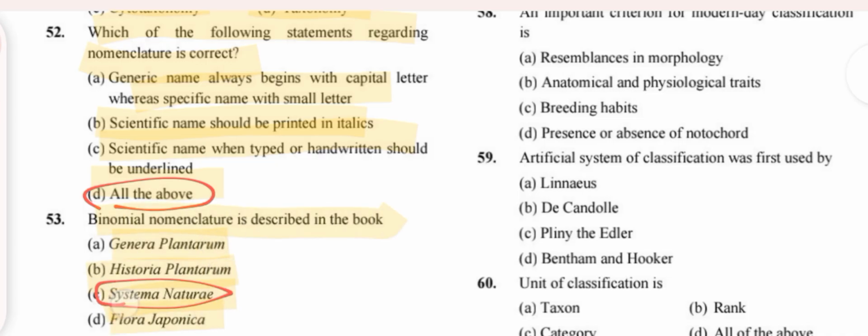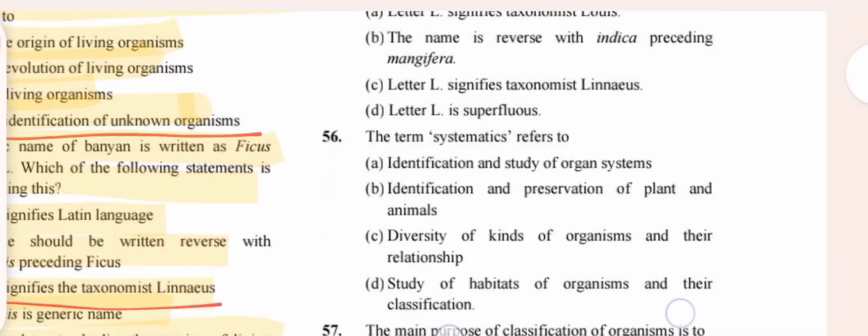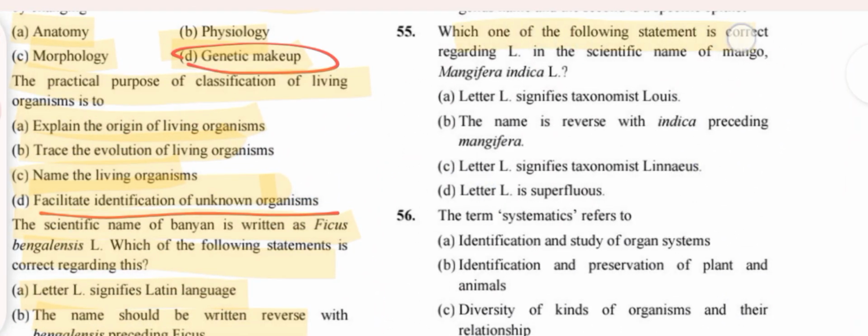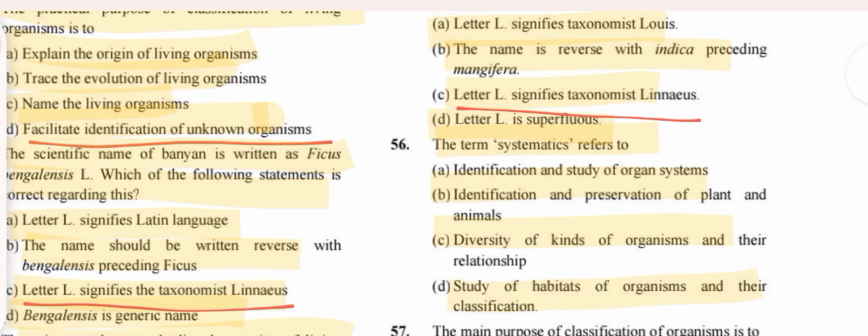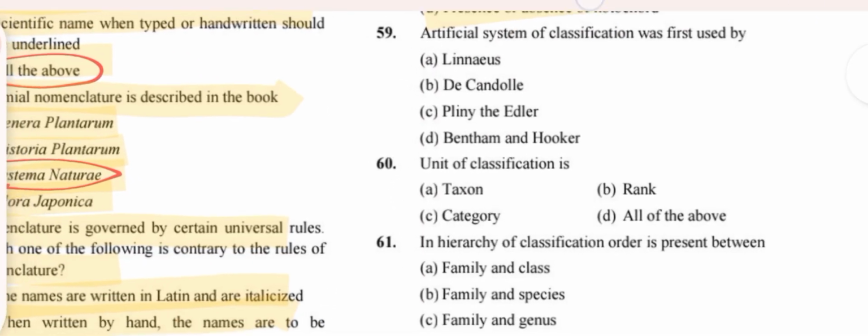Binomial nomenclature is described in the book Systema Naturae. Nomenclature is governed by certain universal rules. So, option C. Which of the following statements is correct? Option C. The term systematics refers to diversity of kinds of organisms. The main purpose of classification is to establish relations among organisms. Important criteria for modern day classification are anatomical and physiological traits.